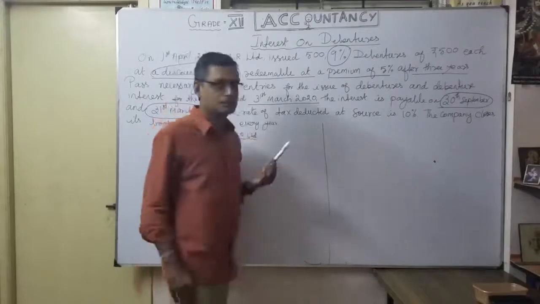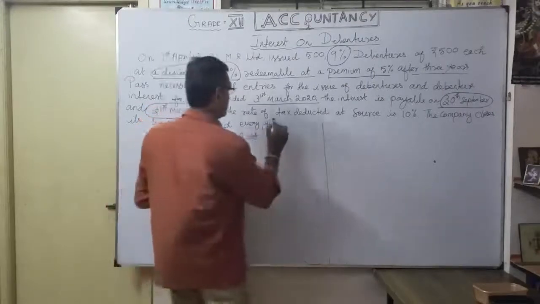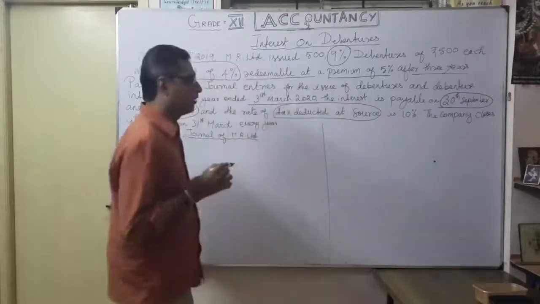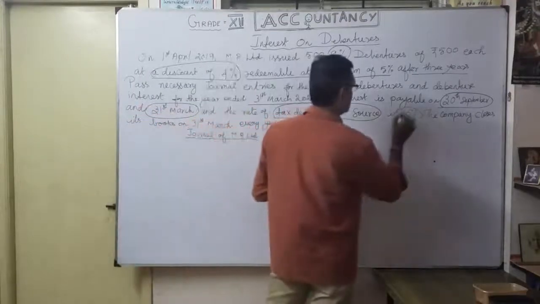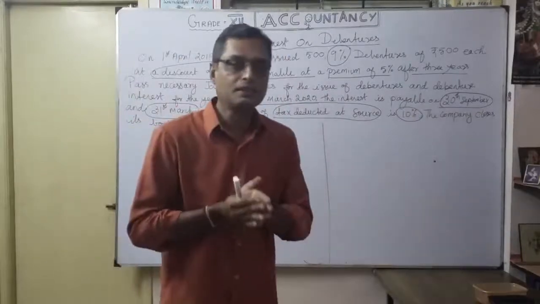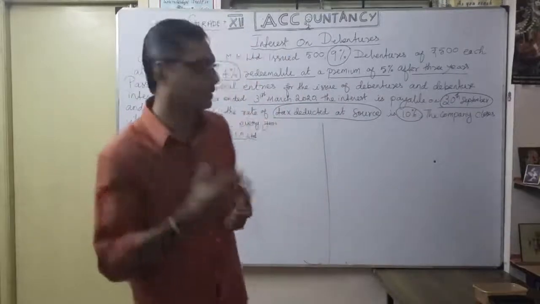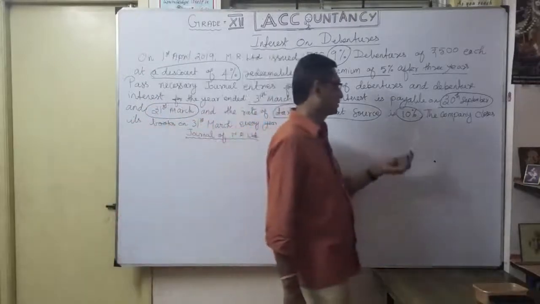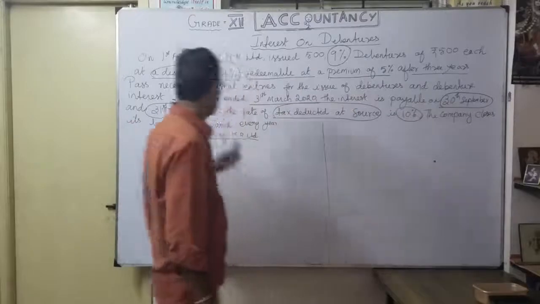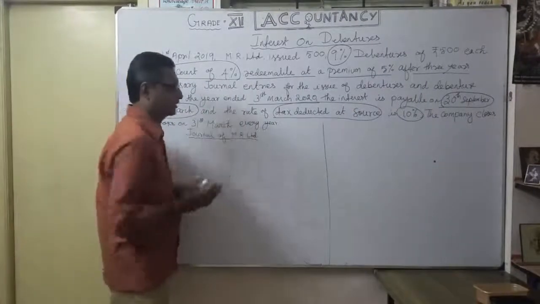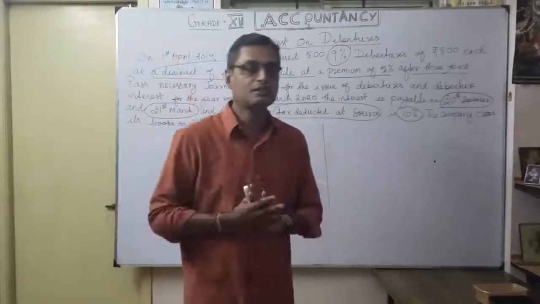So next information, very important. Rate of tax deducted at source. Okay, you know what this is? TDS. Okay, how much? 10%. So the company, before paying interest, is going to deduct the tax, then they have to pay. Okay, that's what they are trying to say. Tax deducted at source, 10%. The company closes its books on 31st March every year. So this is the information we are going to use now.